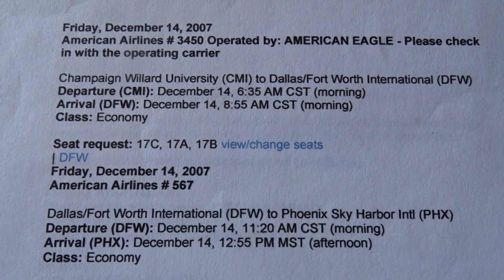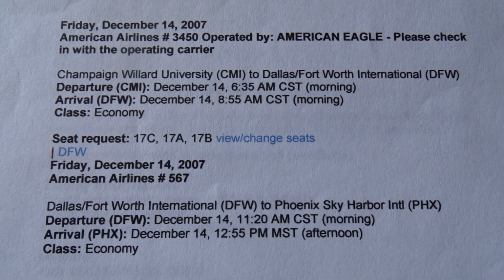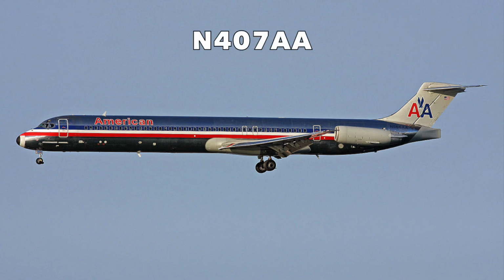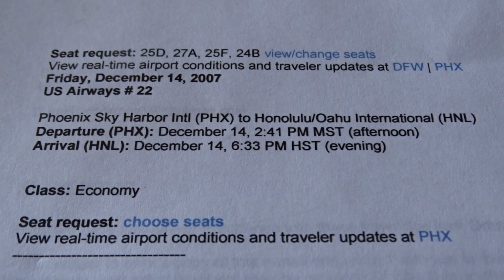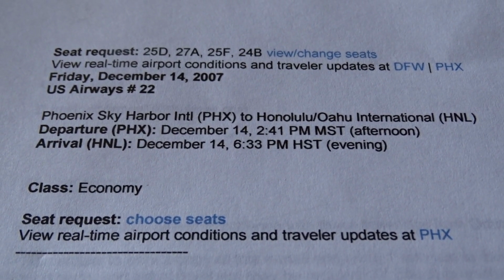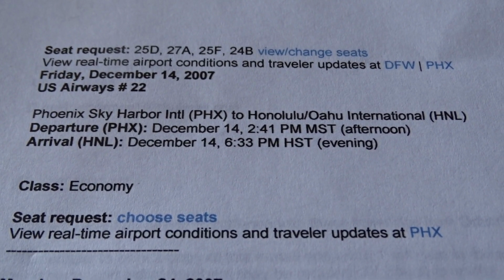You saw earlier in the video that I looked up the first flight from Champaign to Dallas, but here are the other flights. Dallas to Phoenix was on an American MD-82, registered N407AA. When we got to Phoenix that day, that's when things went downhill. Our scheduled flight, US Airways 22 to Honolulu, was canceled because the aircraft had a mechanical issue.